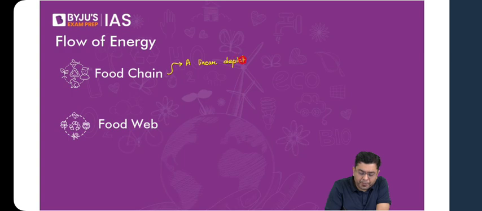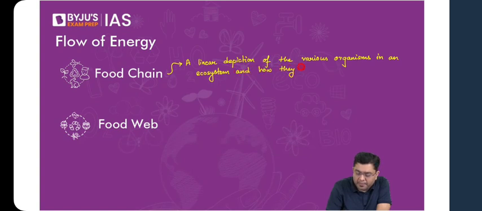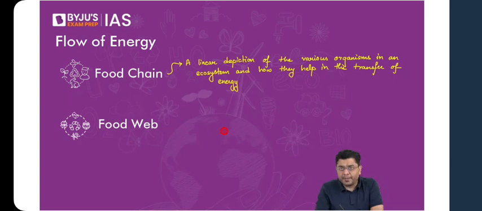So a linear depiction of the various organisms in an ecosystem and how they help in the transfer of energy. That is what we regard as a food chain. For example, as simple a mechanism as, let's suppose, a grass. Now, if you have a grass here, this is consumed by the deer, that is consumed by a tiger. This is a linear relationship, right? So this exhibits a food chain.